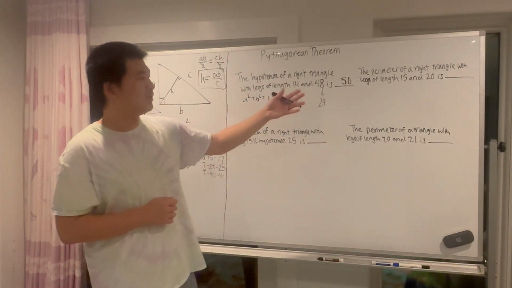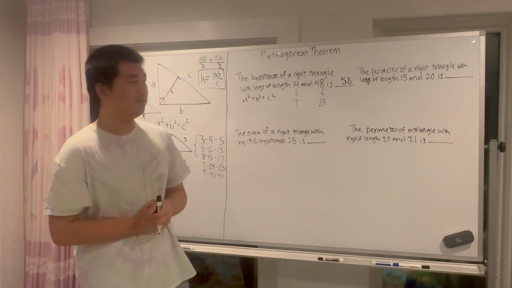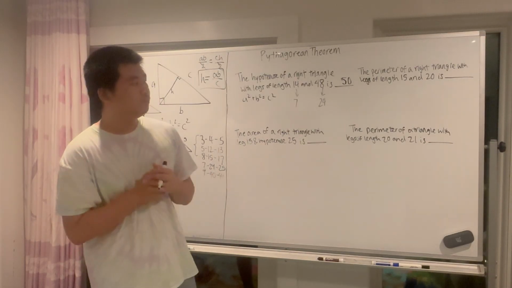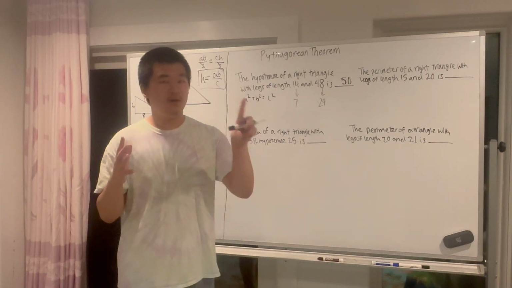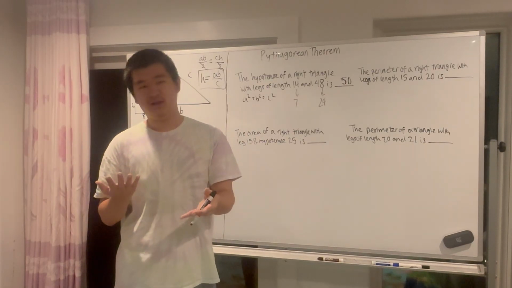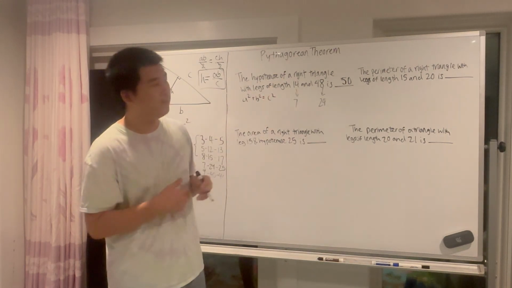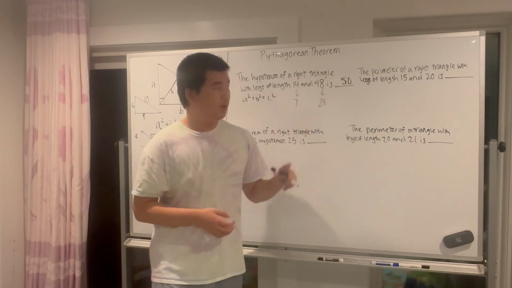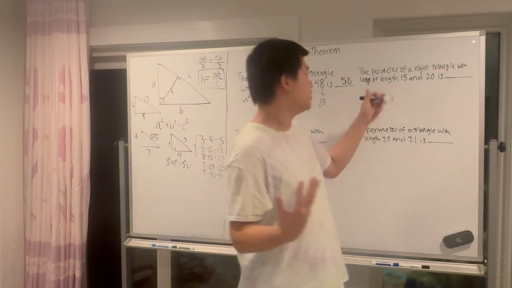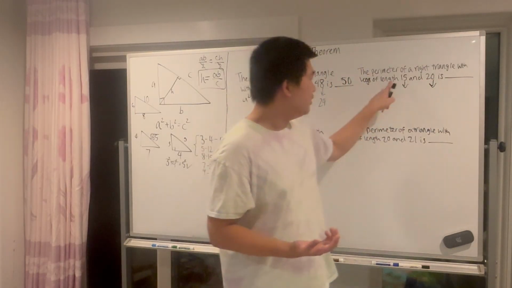Now similarly, this will apply to our next problem. The perimeter of a right triangle with legs of length 15 and 20 is, okay. So they want you to find the perimeter, but really the perimeter is the sum of all 3 side lengths, and you already have 2 of the side lengths. So what they're really asking you is, what's the hypotenuse? Just like in this question. And just like in this question, this is a scaled up version. Once again, notice the ratios between these. The most important thing, look for ratios.